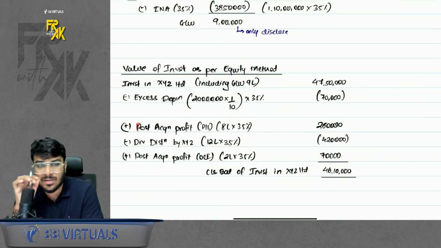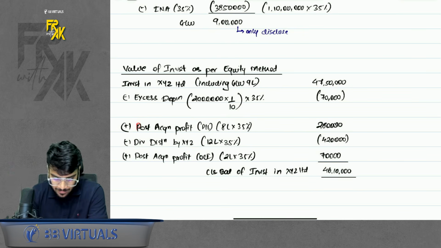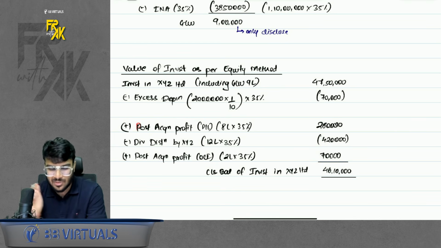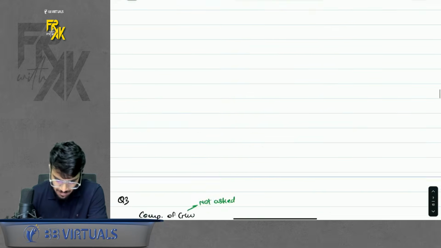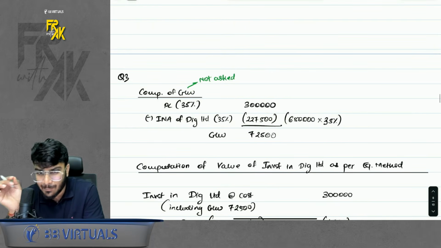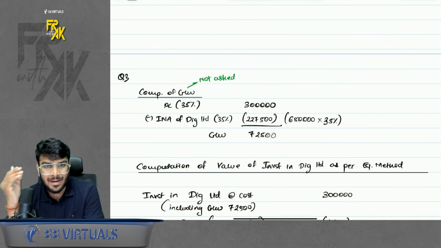One more thing. In case the associate incurs a loss, just like you add the share of profit, if there was a loss in the associate, you will record your share of loss also. That will be deducted. Simple. So this was equity method, very much simple. If you solve the example given by me, all these small questions are done by default.